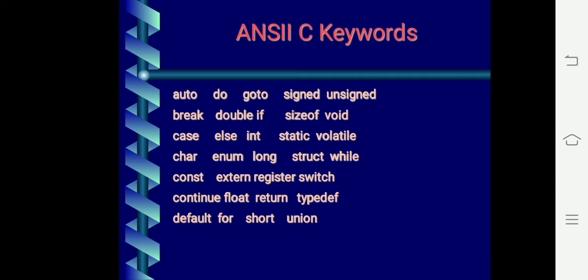Okay, then we have to write return. Return is again a keyword. So these are the set of keywords. There are 32 reserved keywords. That means there are 32 words whose meaning is known to the computer. So keyword means when you write such a word, the computer knows what task has to be done.